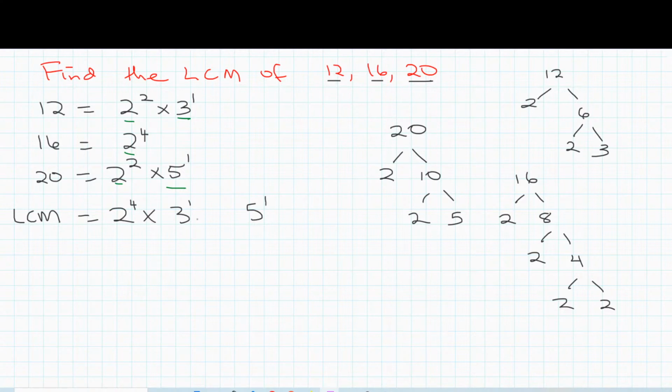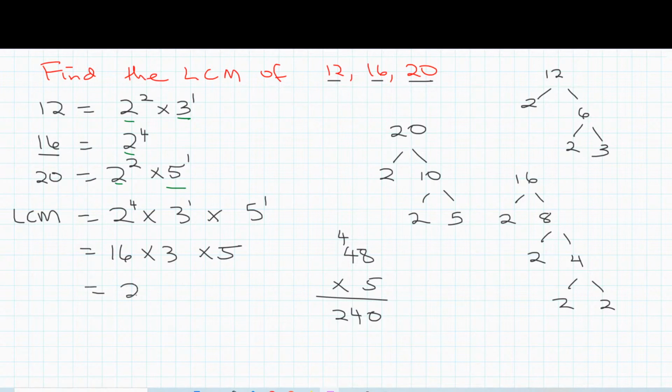So we're going to multiply these numbers together. We have 2 to the power of 4. We can see here that that is 16. 16 multiplied by 3 multiplied by 5. 16 multiplied by 3, that should give you 48. 48 multiplied by 5, we can see here 0. So this is going to be 20 plus 4, 24. So this is going to give us 240. That's going to be our LCM.